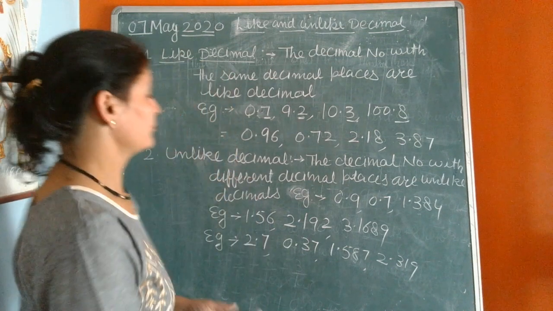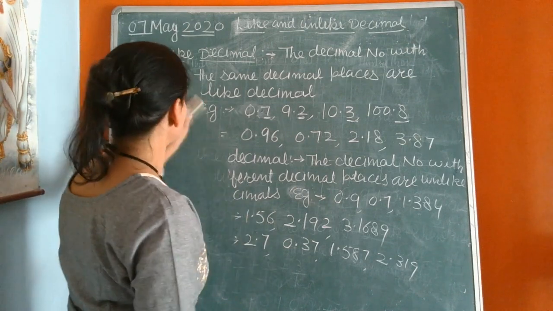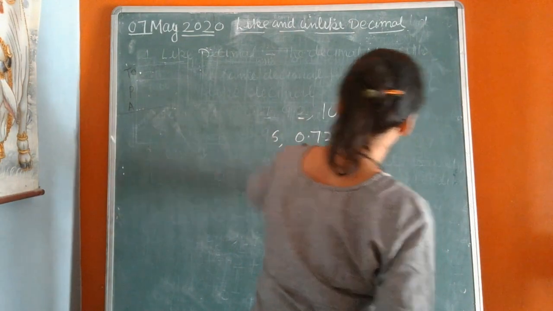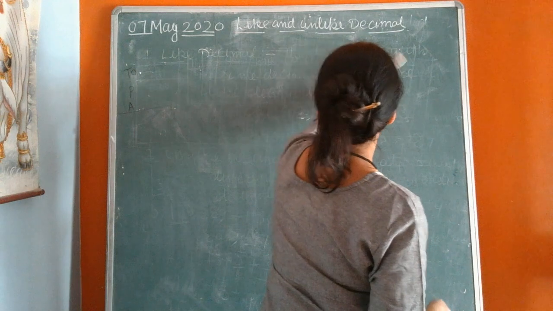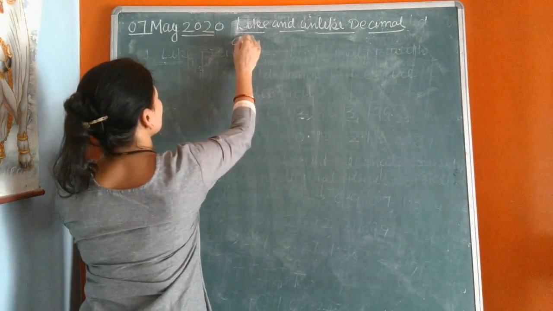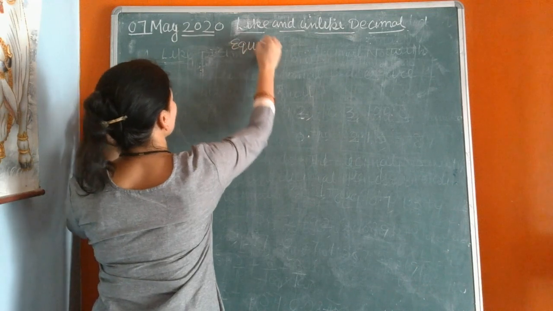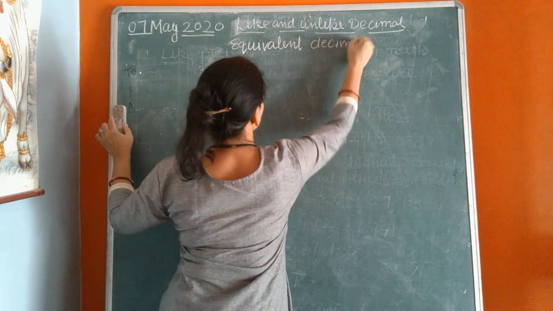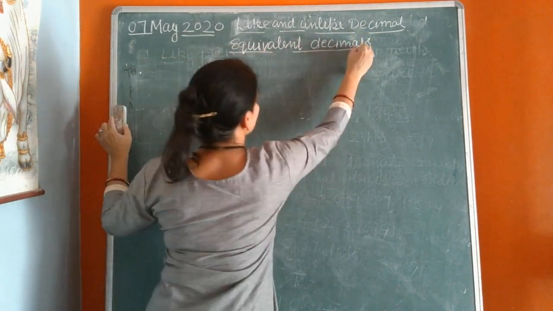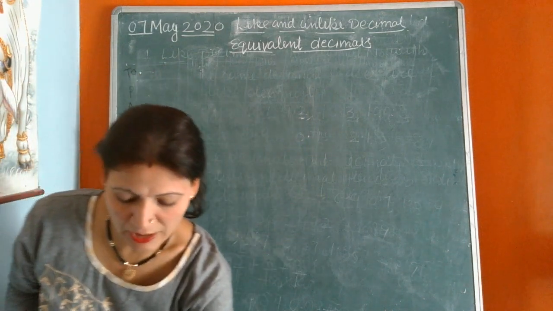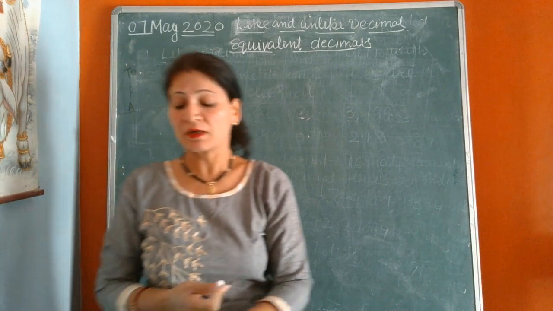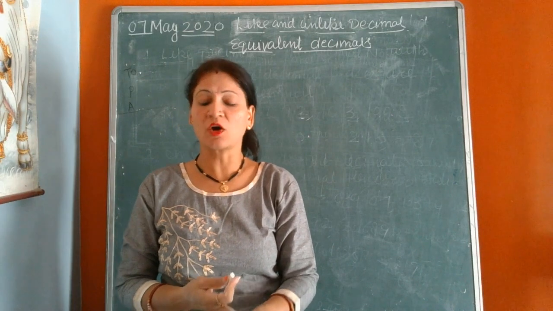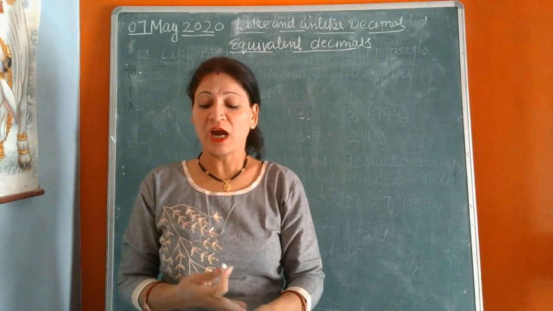Now, equivalent decimals. Unlike decimals can be converted into like decimals by adding as many zeros to the right of the last digit after the decimal point.